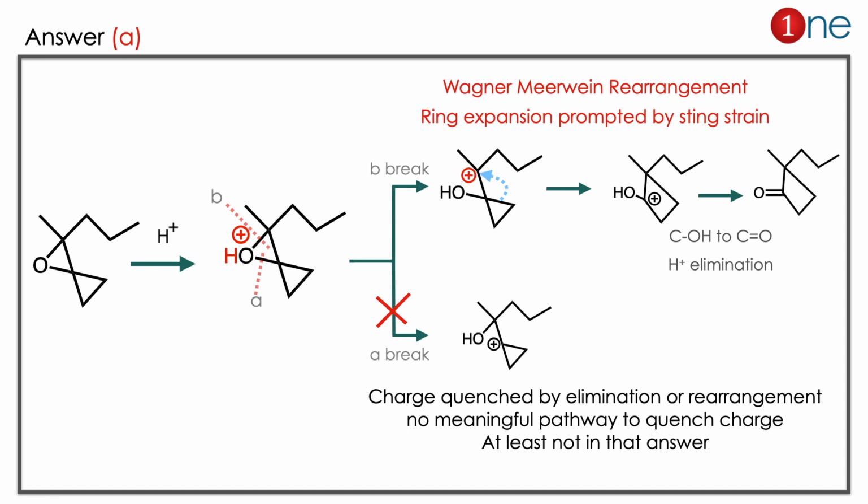So there can be two types of ring opening. Oxygen can go with the side chain or oxygen can go with the cyclopropyl. But going with the side chain is much easier for charge quenching. If you go with the cyclopropyl, it is very difficult to quench the charge. You have to proceed with elimination or rearrangement.